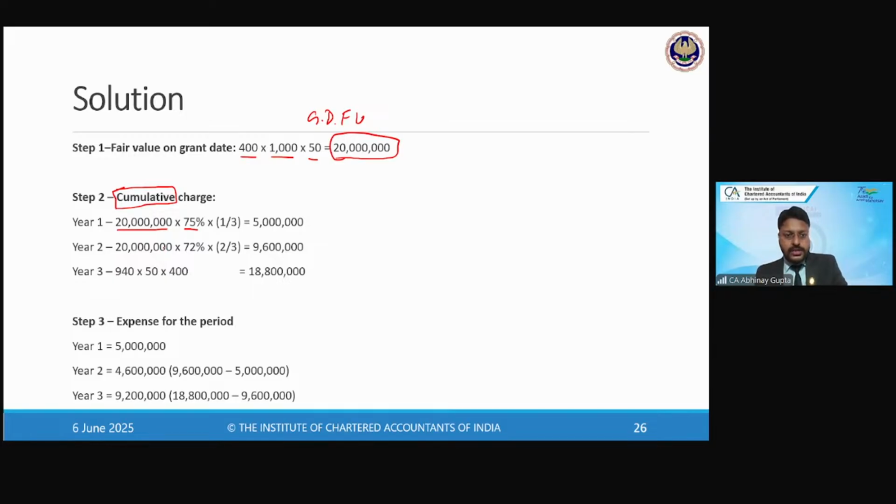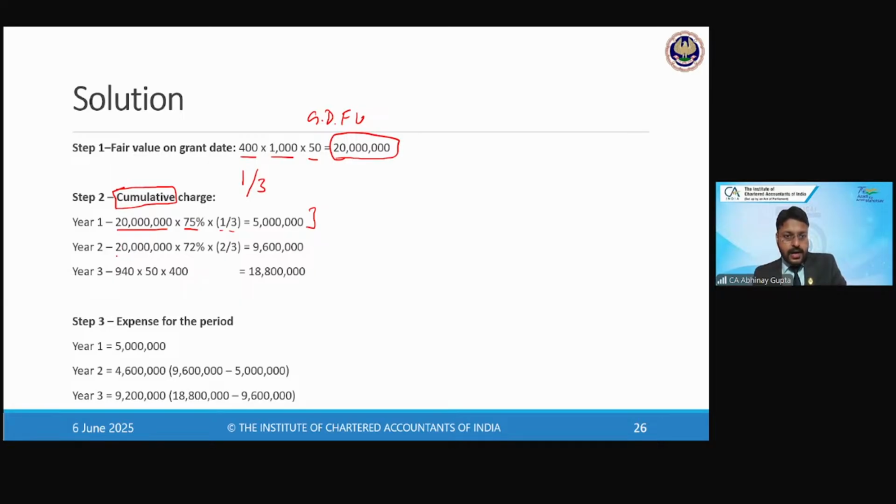So the total charge into the 75% of the employees we are expecting to stay, into 1/3. Why 1/3? Because we are calculating the expense for year 1, and the total period over which the expense needs to be recorded in the P&L is 3. So 1/3, and this would be the amount.